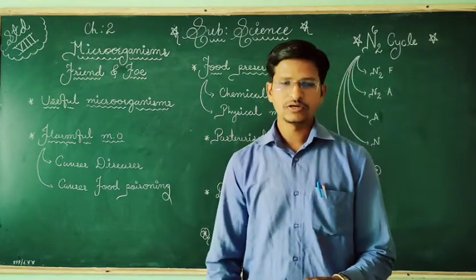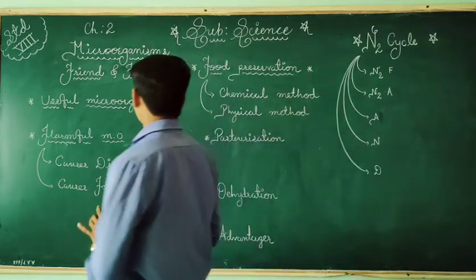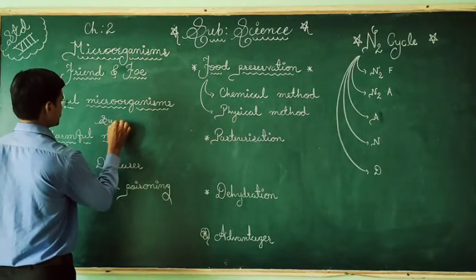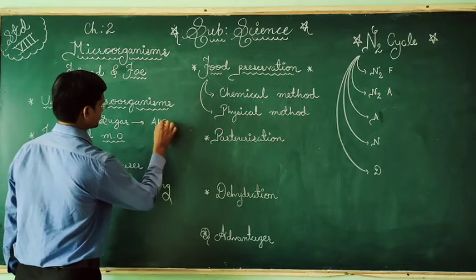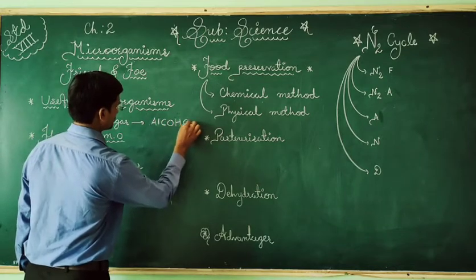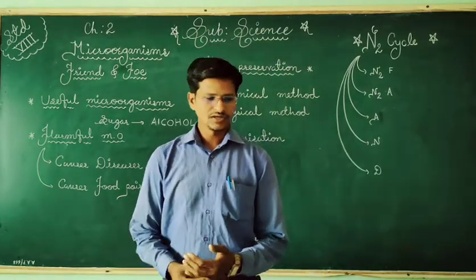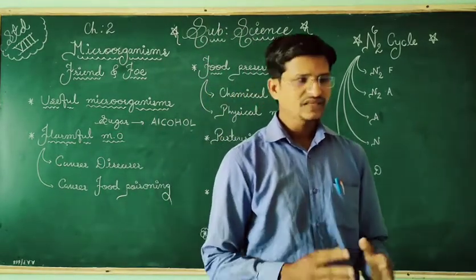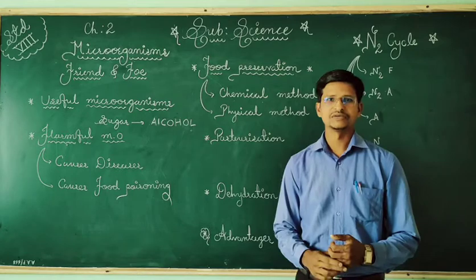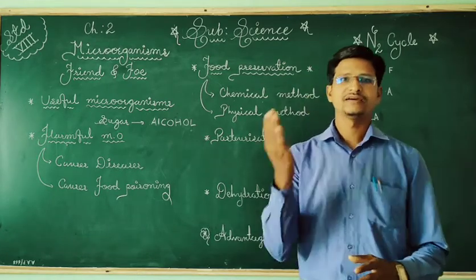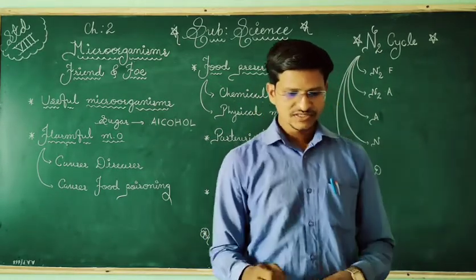Here, what is fermentation? The sugar is converted to alcohol. That you are aware, sugar will convert into alcohol. That is called fermentation. And in this, the important microorganism that helps is yeast. Yeast are fungi. So fungi help sugar to convert into alcohol. That is the fermentation process.